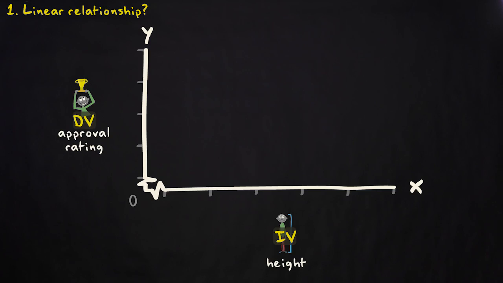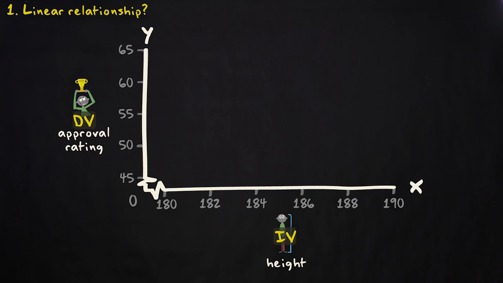Based on the minimum and maximum values of our variables, we scale our axis. Our independent variable height ranges from 182 centimeters to 188 centimeters. We therefore use a scale from 180 to 190 centimeters. Our dependent variable ranges from 47 through 60.9. We therefore scale this axis from 45 through 65.